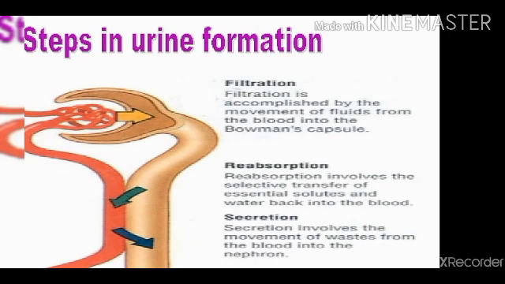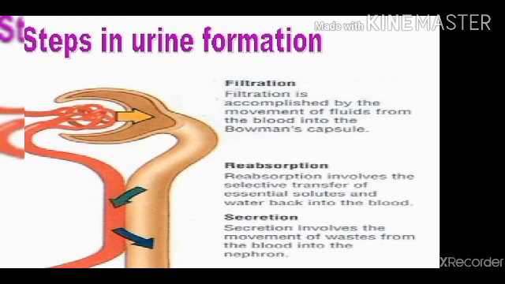The second step is called selective reabsorption. Selective reabsorption mainly takes place in the proximal convoluted tubule by the surrounding blood capillaries called the peritubular network. From here, all the useful substances from the glomerular filtrate are selectively reabsorbed.